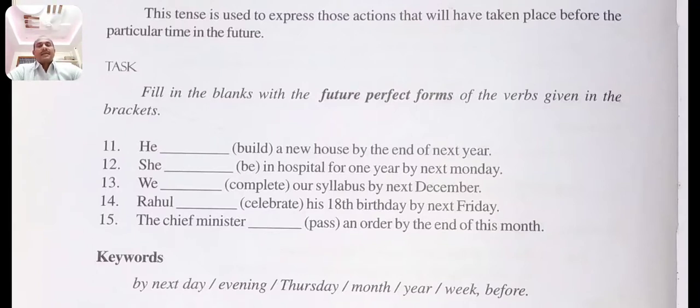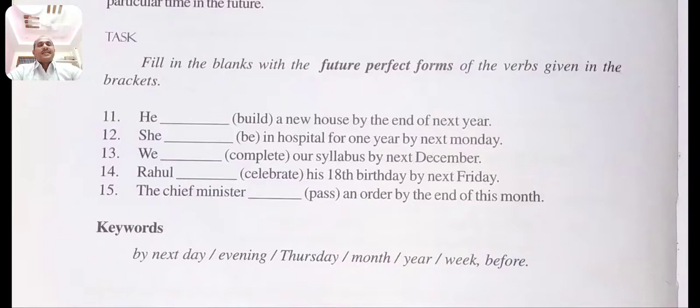These are the examples of future perfect tense. And you can easily recognize these sentences by using the keywords.